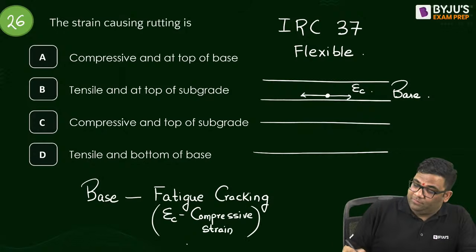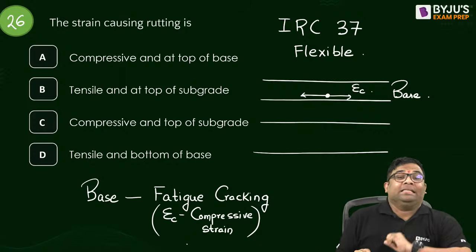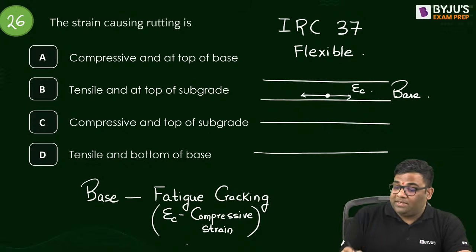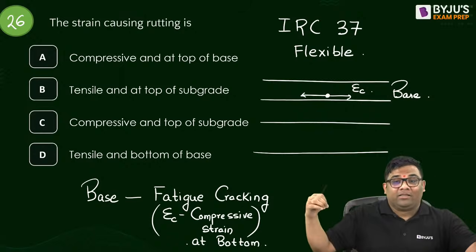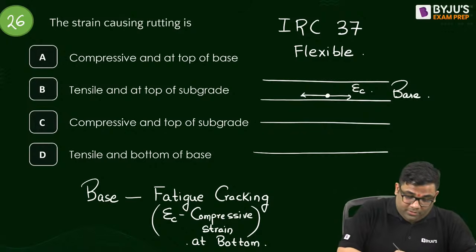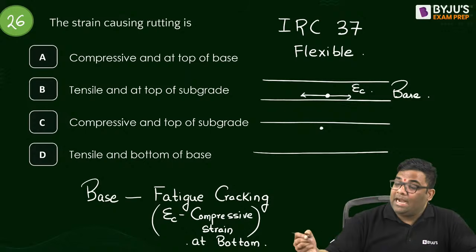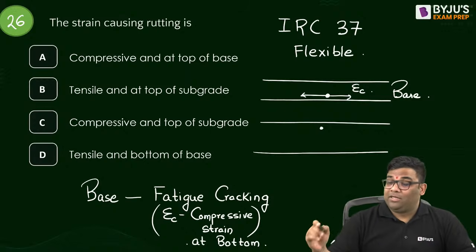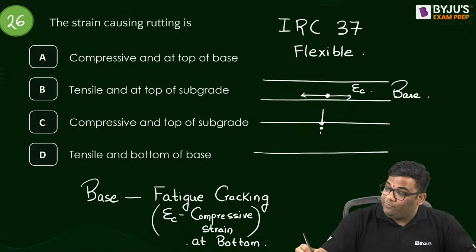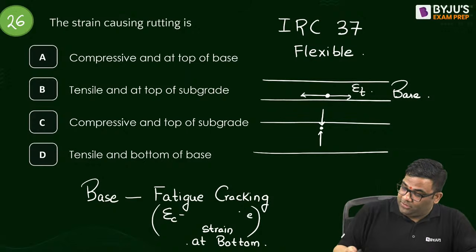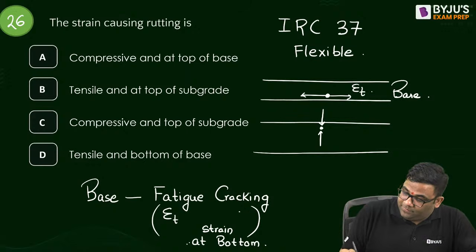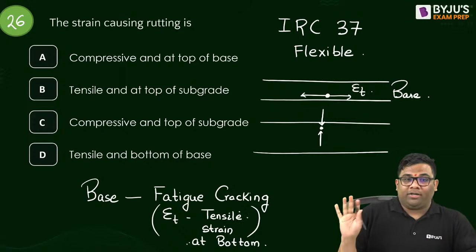You should know this. They ask this directly. So compressive strain at the bottom of base is responsible for fatigue cracking. Sorry, I wrote it the opposite way. This is tensile strain at the bottom, sorry.